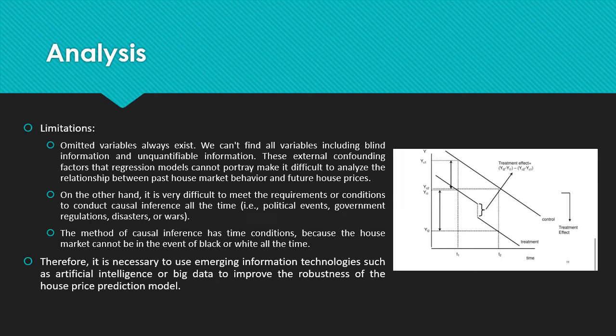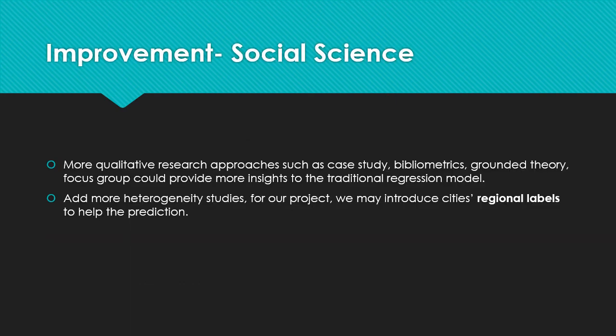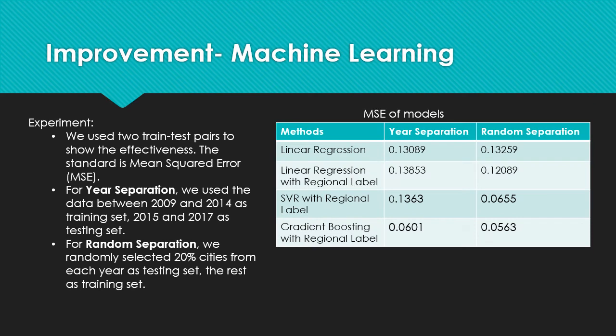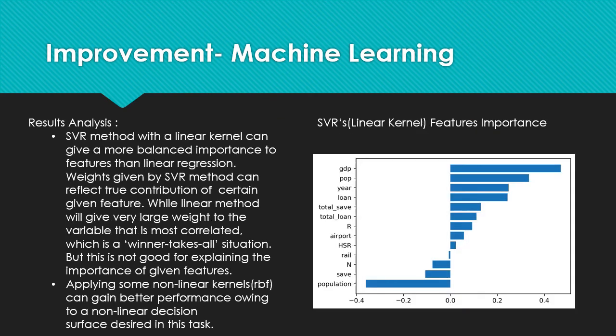So it is very necessary to use emerging information technologies such as AI or big data to improve the robustness of the housing price prediction model. In the social science field, more qualitative research approaches such as case studies can be used to provide more insights to the traditional regression model, and we can also have more heterogeneity studies, like introducing regional labels to help the prediction. For the machine learning side, we used more powerful models to help the prediction and achieve better predicting results than the linear regression one.